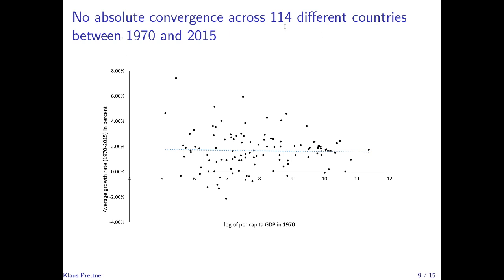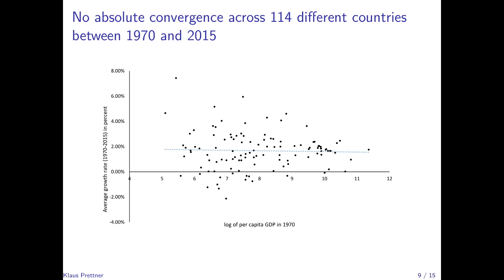So here we would have 114 different countries observed between 1970 and 2015, where we plot the average growth rate during that time period here on the vertical axis, and on the horizontal axis we plot the logarithm of per capita GDP in 1970. And if we do such a regression, as we've seen it on the previous slides, then this would give us this dotted blue line.